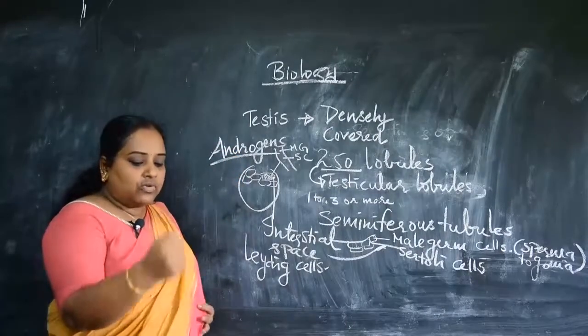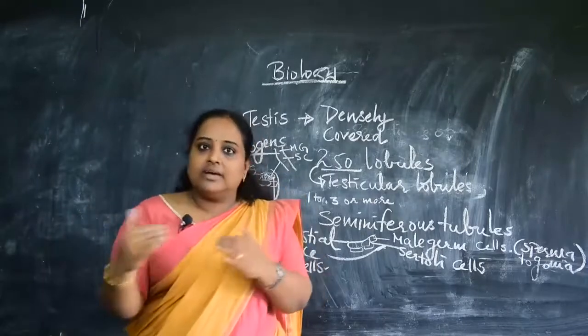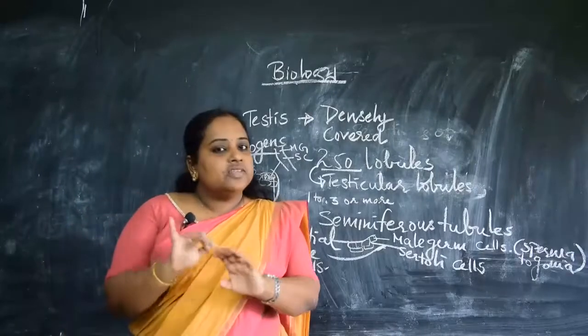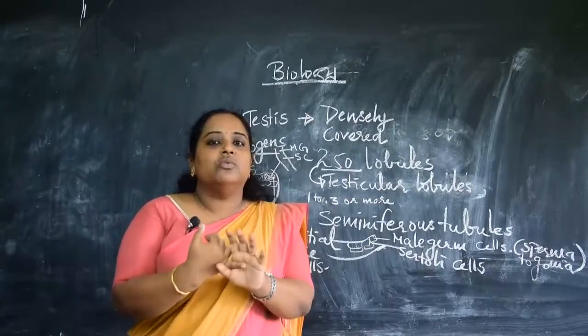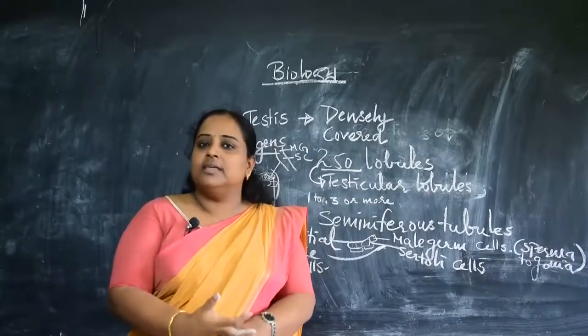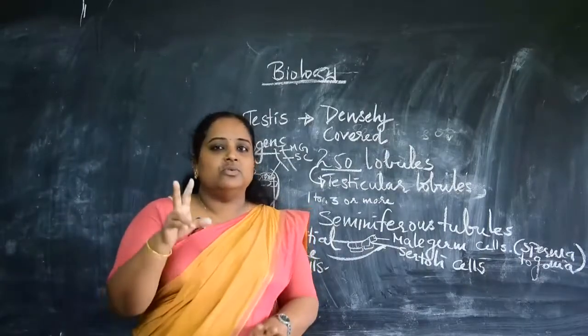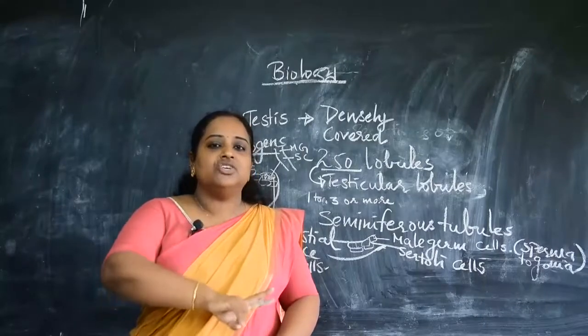Yes. So what we are going to do now is give a quick recap of what we studied until now, right? First, I told you what reproduction is. Reproduction is nothing but the production of younger ones similar to the parents. There are two types of reproduction, asexual and sexual.